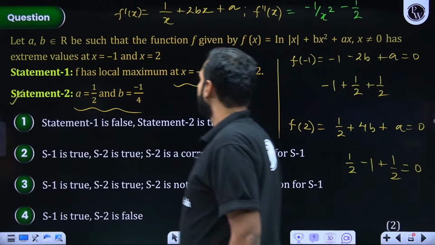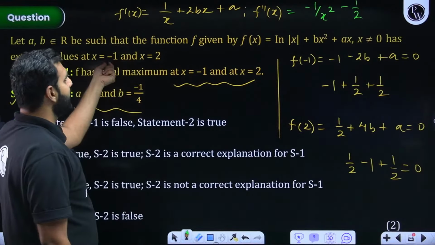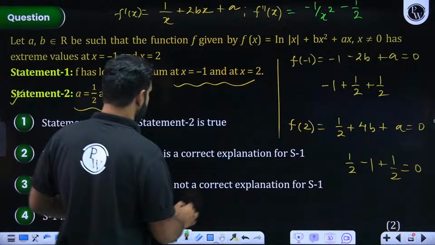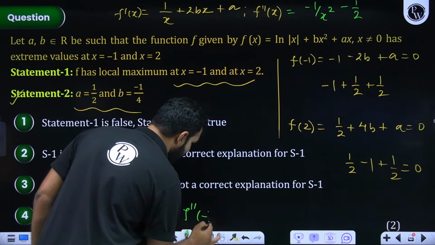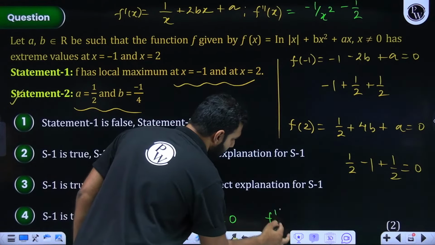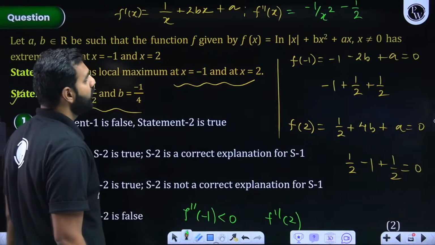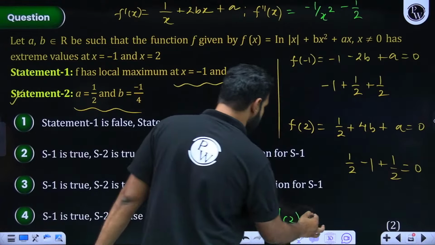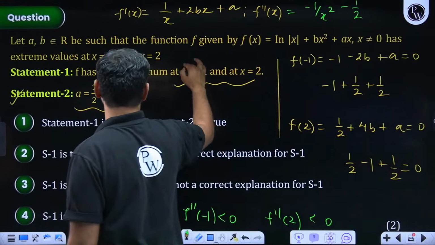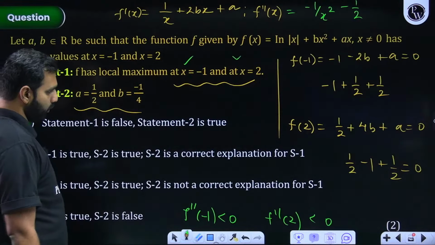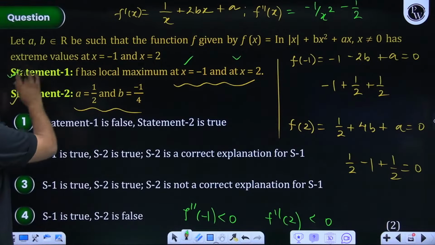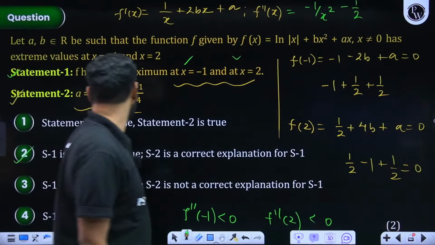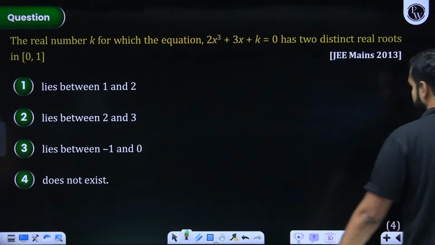So here, if I check it at minus 1, this will be again negative. So at minus 1, I repeat, f double dash minus 1 will be negative, and f double dash 2, because I need to check 2 as well. So 2 square is 4, minus 1 by 4, both are negative. If both are negative, there will be maximum. So local maxima will be at minus 1 and 2 both. So statement 1 is also correct. There is no typing error here. Both are correct, and statement 2 is the correct explanation for statement 1.